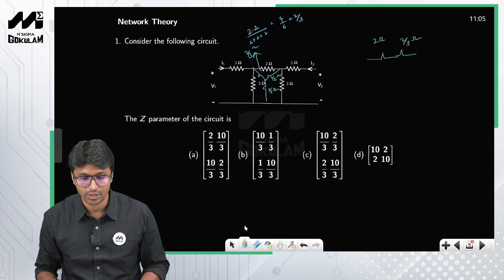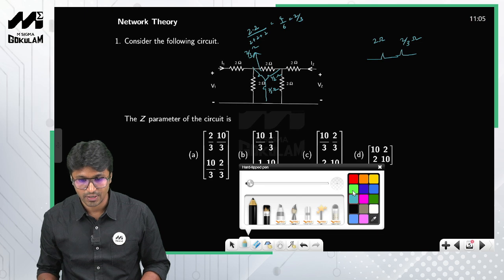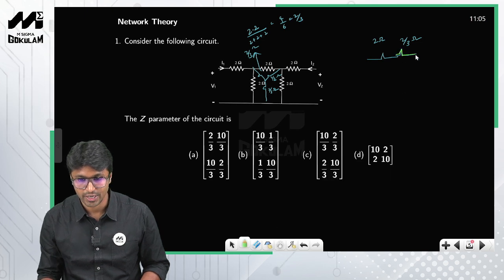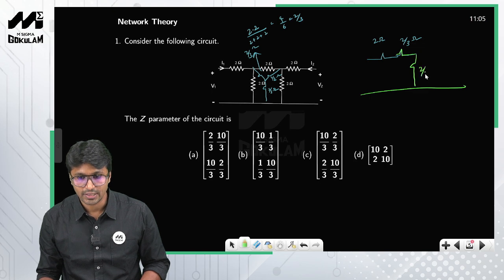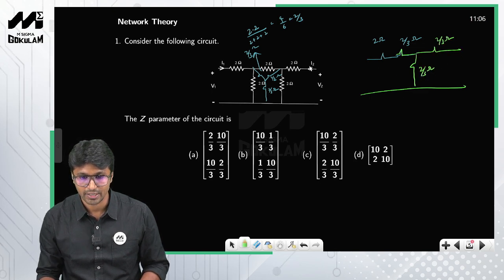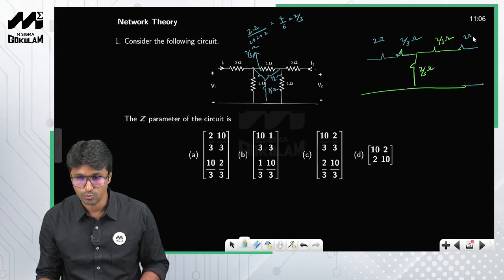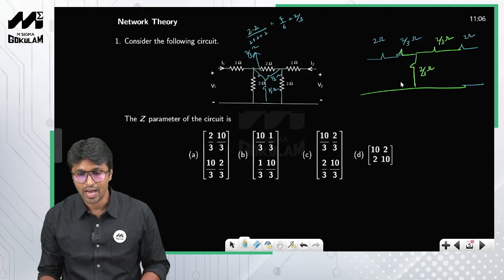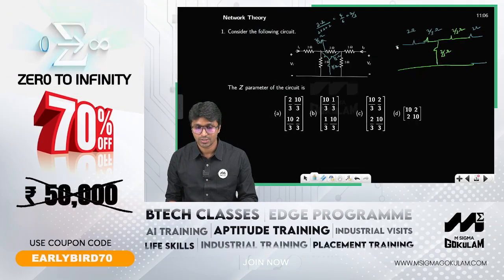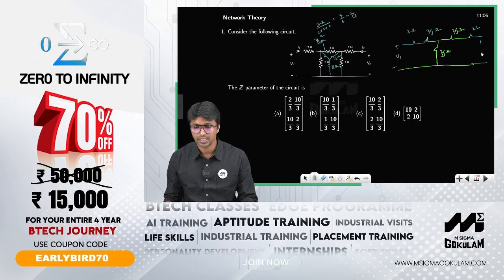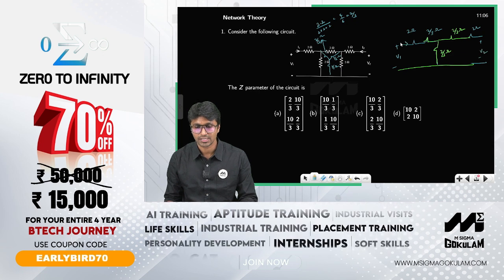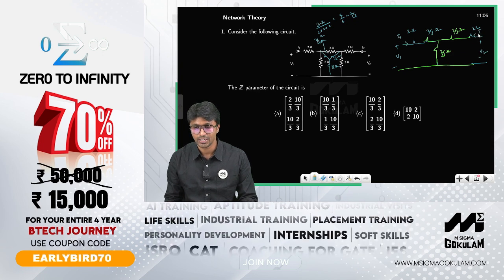I will draw the star network with a different color so that you can make it out. This is 2 by 3 ohms, this is 2 by 3 ohm, and here you have 2 ohms. So now you have got a T network. This is V1, this is V2, this is I1, and this is I2.